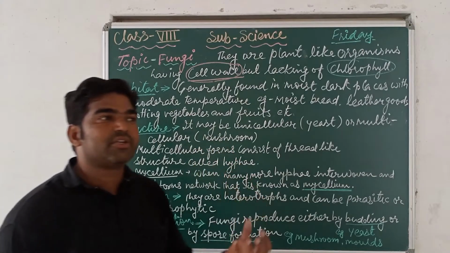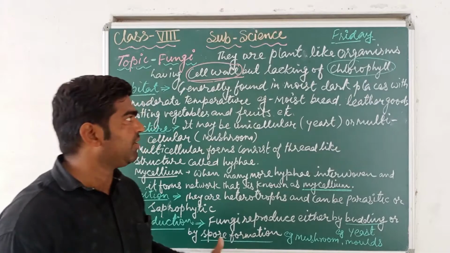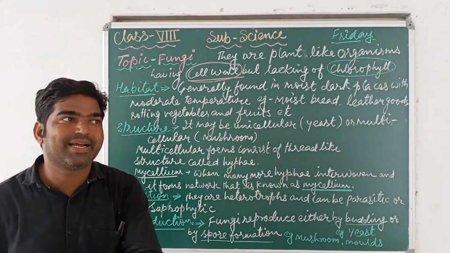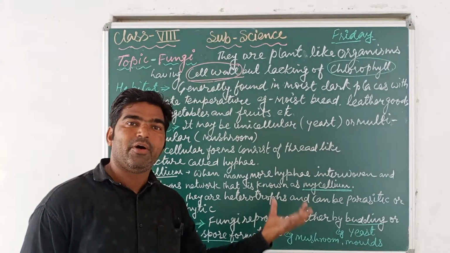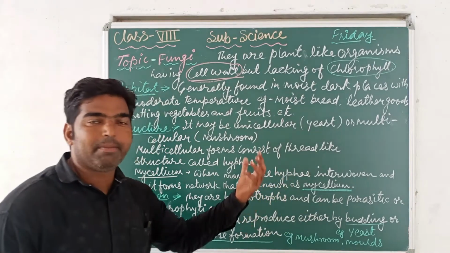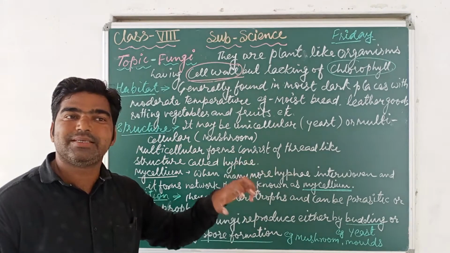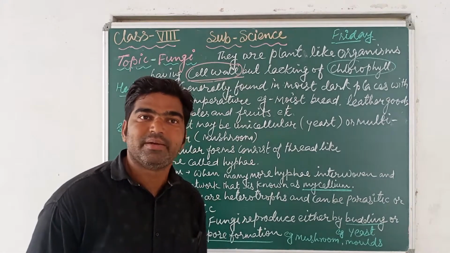It is also found in rotting or spoiled fruits and vegetables, and moist bread. If any bread contains moisture, it is a suitable place for growing microbes. Microbes easily grow in moist, damp, dark places with a moderate temperature.